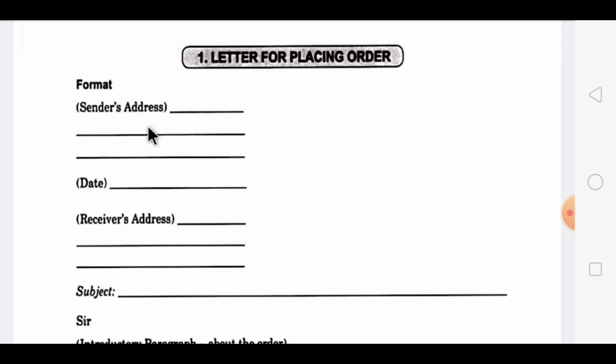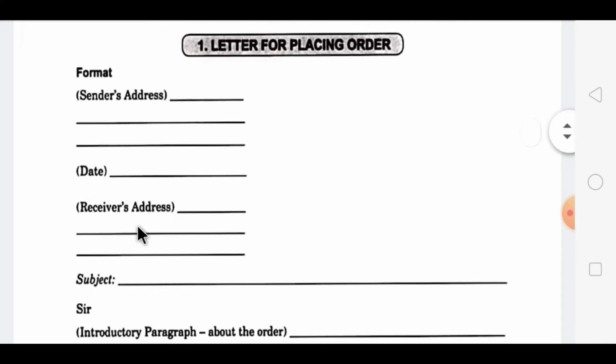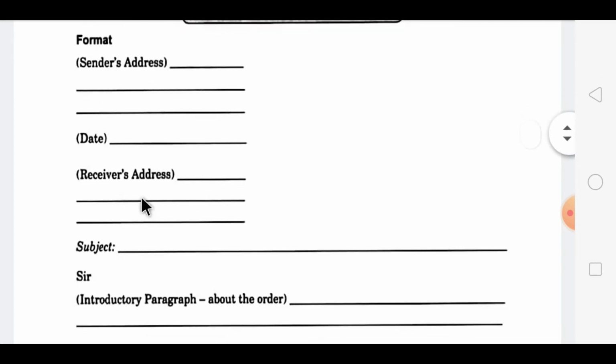Then after writing the sender's address, that is, of the one who is writing the letter, comes the date. We have to mention the date; it is compulsory to mention the date here. After writing the date comes the receiver's address, the one to whom you are writing the letter.